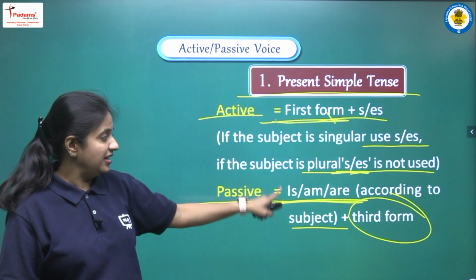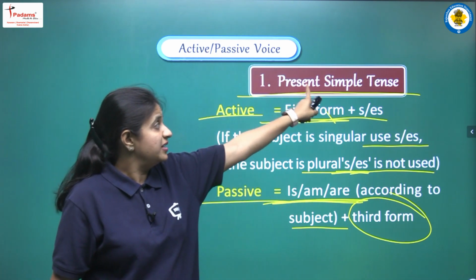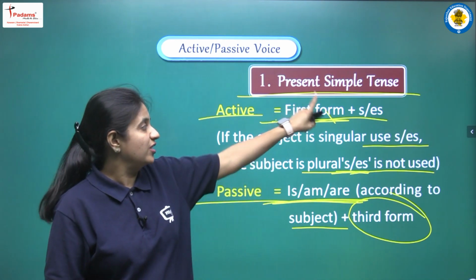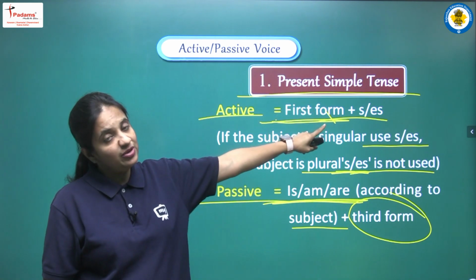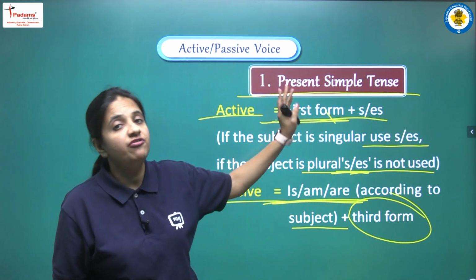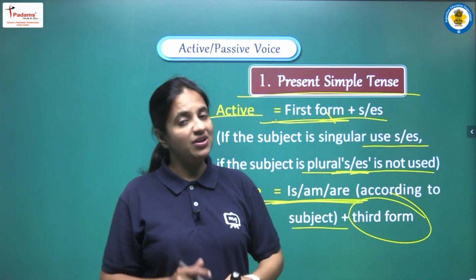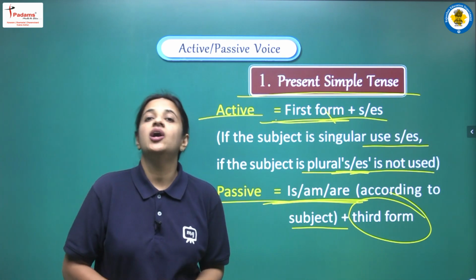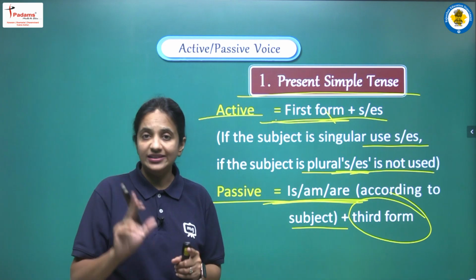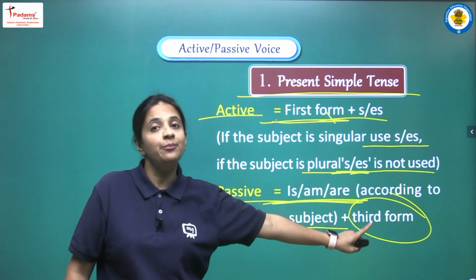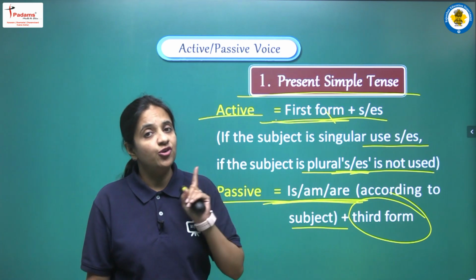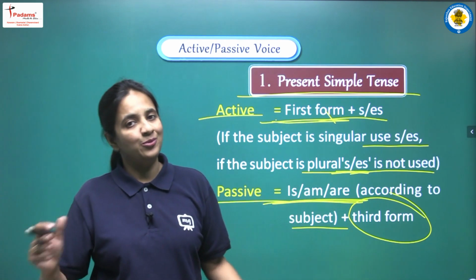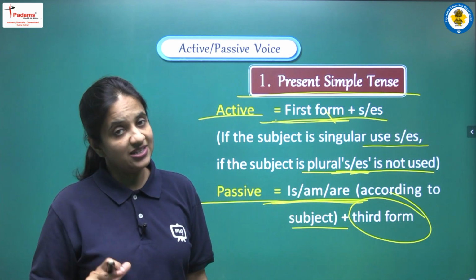Yes, so again I am repeating, just listen very carefully. If we are having present simple tense in active voice, how will we recognize that? For that we have to look at the main verb. The main verb will be there either in the first form or first form plus s or es. Then we will identify that yes, we are having present simple tense in active voice, and now we have to convert that sentence into passive voice. So one thing is clear, that we have to write the third form of the main verb. And about the helping verb, we have three options: is, are and am. So accordingly we have to choose the appropriate option. These are the rules that you have to learn.